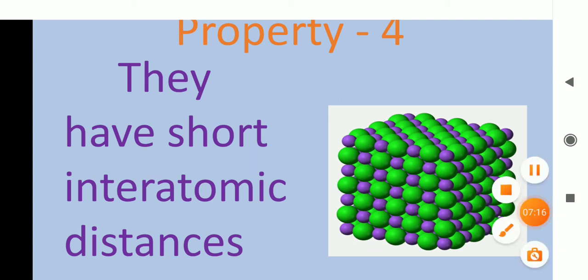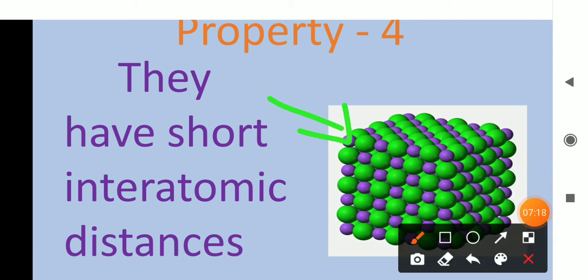Before that, look at this picture very clearly, students. How are the particles arranged? They are given a fixed position. They are not free to move. Is it clear? In a solid, the constituent particles are given a fixed position and they are not free to move. Keep that in mind so that the next point will be very easy.